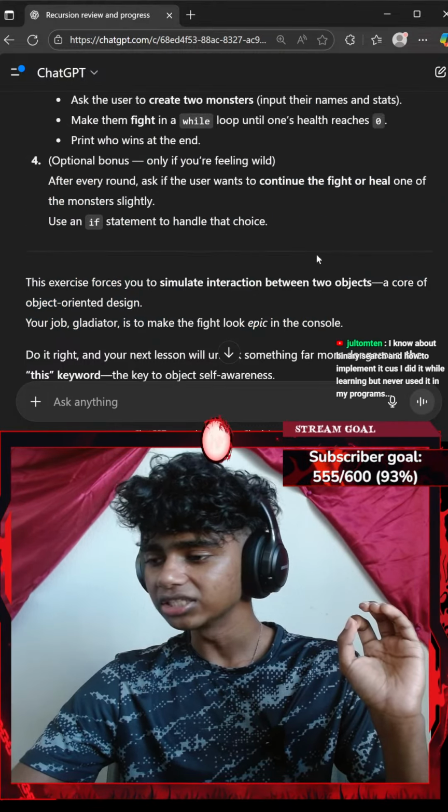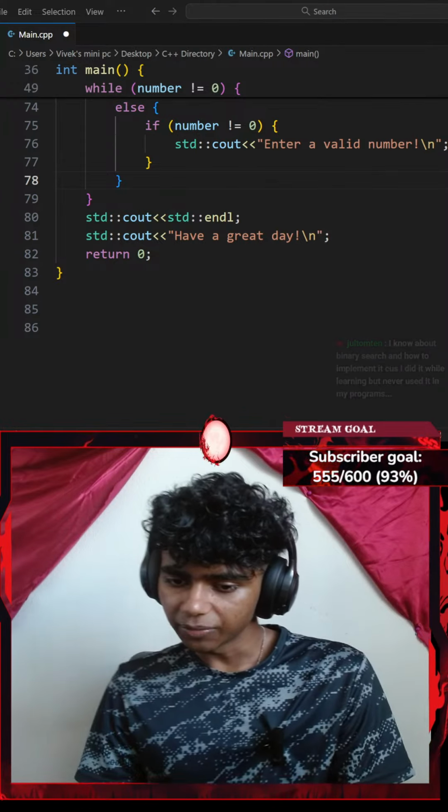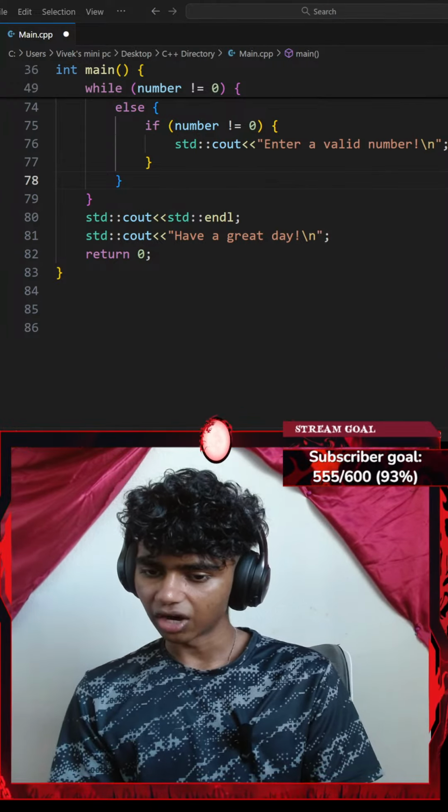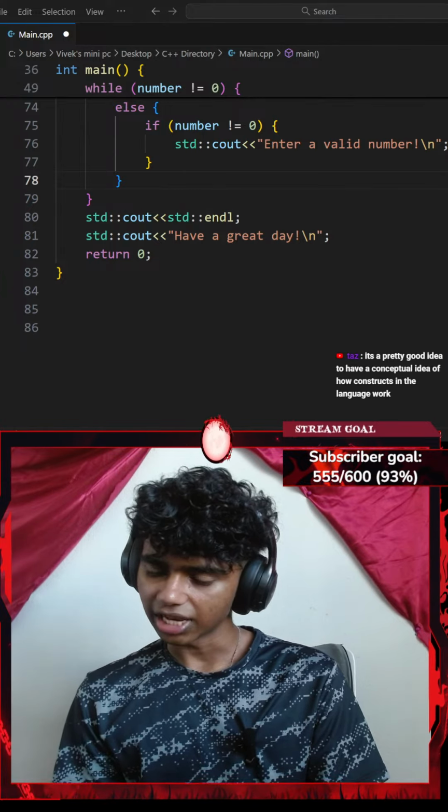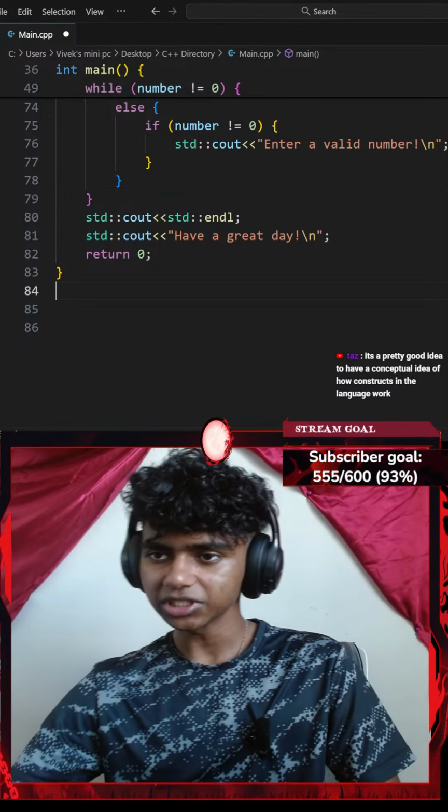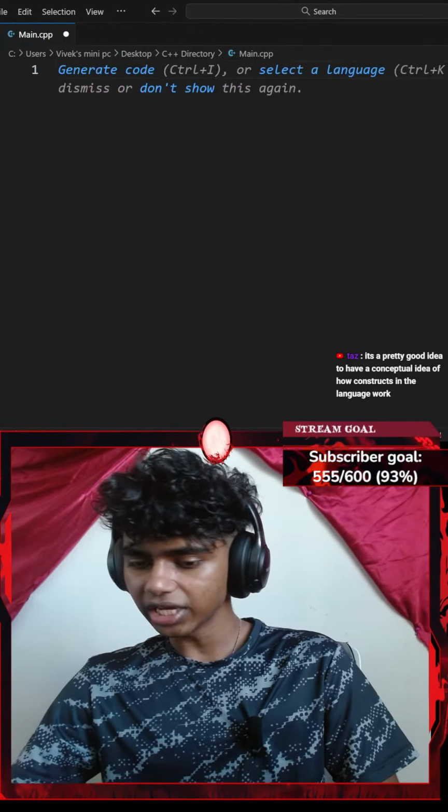Okay, I think I understand. Let's get Sensei/ChatGPT here. Okay, it's a pretty good idea to have a conceptual idea of how constructs in a language work. Honestly, yeah, that does make sense. Okay, let's go with Control-A and delete everything.